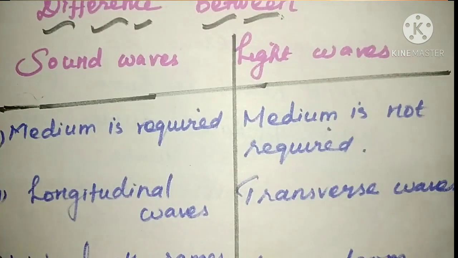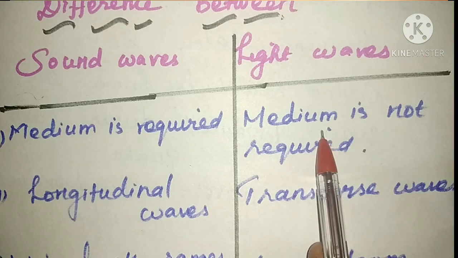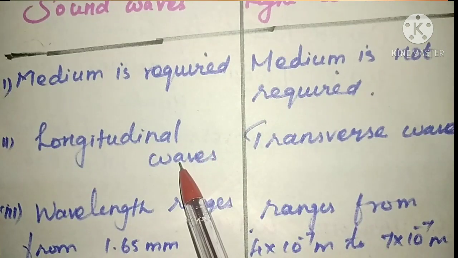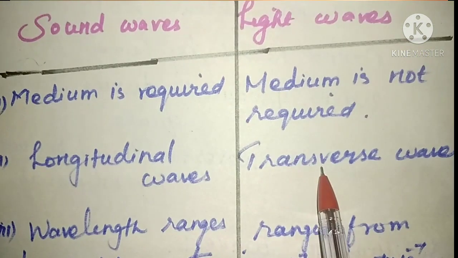What's the first point? Sound waves need a medium for propagation, but light waves do not need a medium. Sound waves are longitudinal waves and light waves are transverse waves.